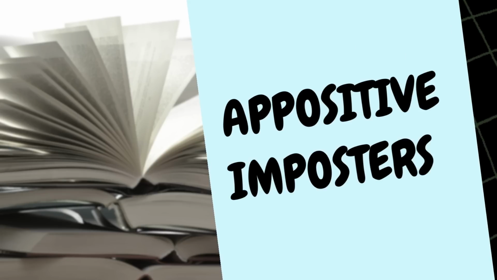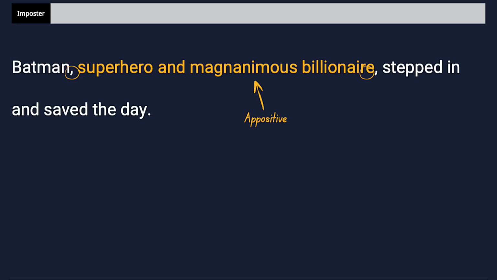These are some question types you can expect to run into on your upcoming SAT. Starting with English, we've got appositive impostors. Of course, to know what the appositive impostor is, we need to first talk about what an appositive is. And in its simplest terms, an appositive will rename something or someone.